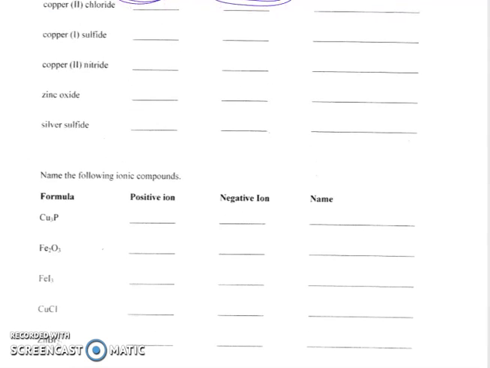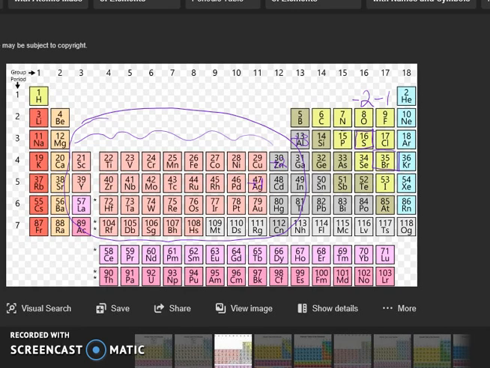Now let's go to the bottom where we have the formula, but we need the name. So we know we have copper, but we don't know which copper we have. So we need to look at the periodic table for the phosphorus. Phosphorus is in this group right here that always gains 3 electrons.